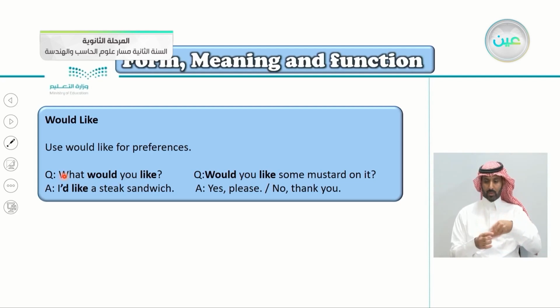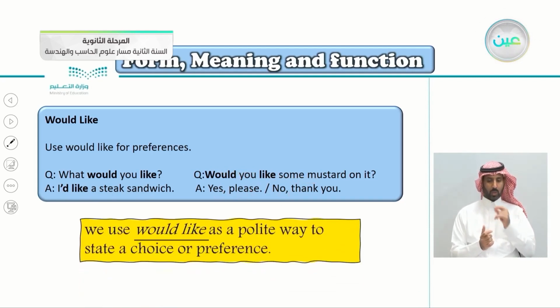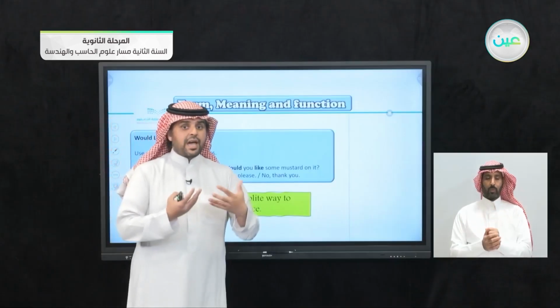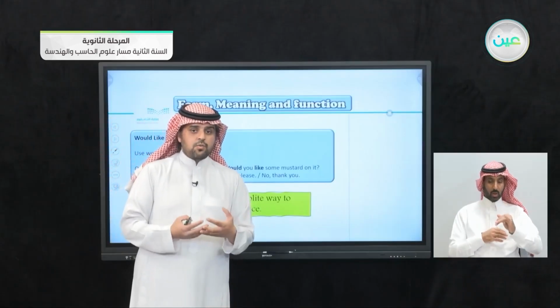So, two questions here. What would you like? I'd like a steak sandwich. Of course, I'd is short for I would, the apostrophe d. Would you like some mustard on it? Yes, please. Or you can say, no, thank you. We use would like as a polite way to state a choice or preference. So would like is a polite way to tell someone what you choose.